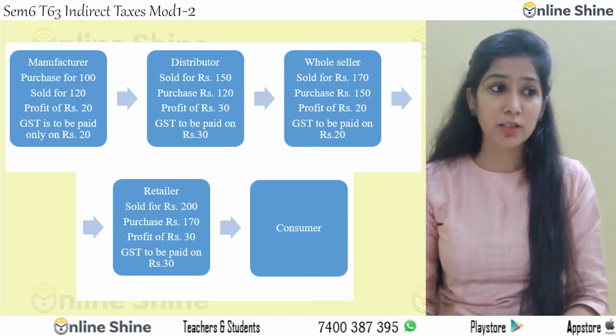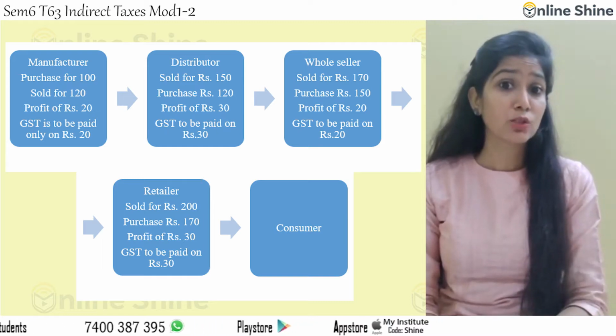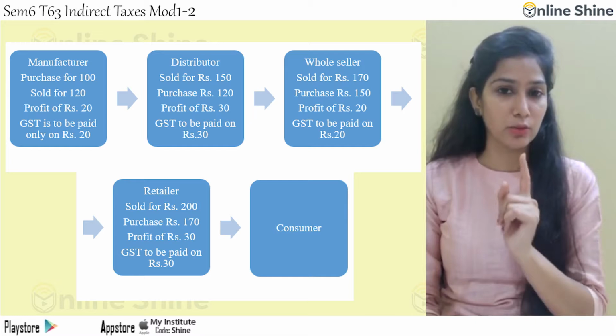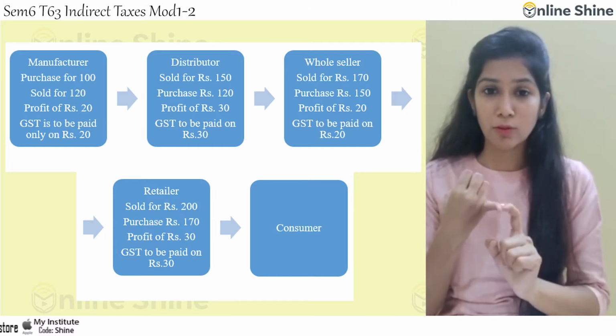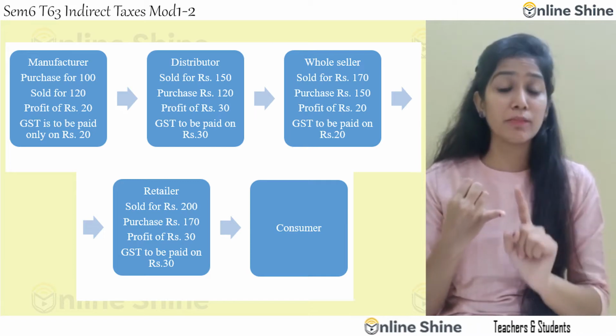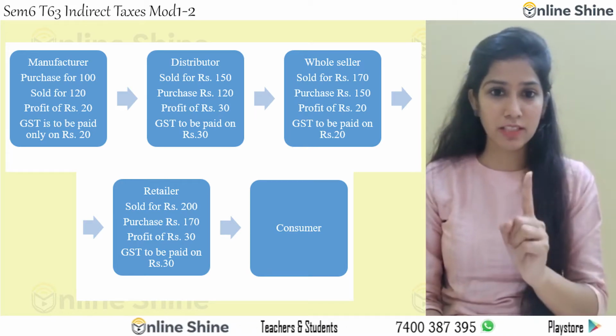When the distributor collected it for 120 rupees and he is selling it for 150 rupees, how much profit is he earning? 30 rupees. He is going to pay tax only on 30 rupees. So this is the first topic which I am going to cover, that is value addition tax. GST is a tax which is paid only on the value addition done by the supplier. This is the first thing.